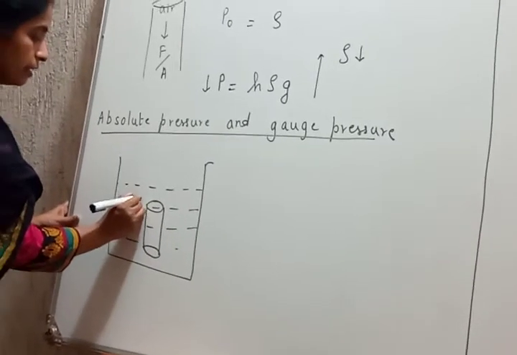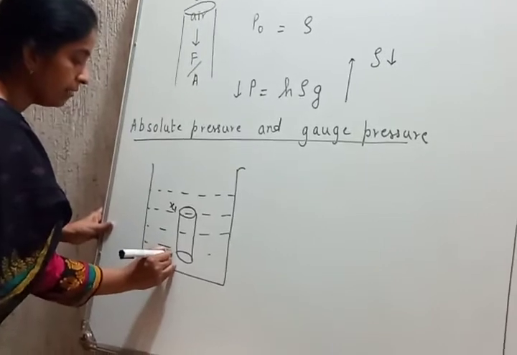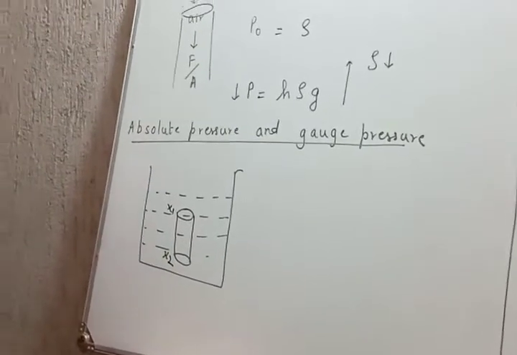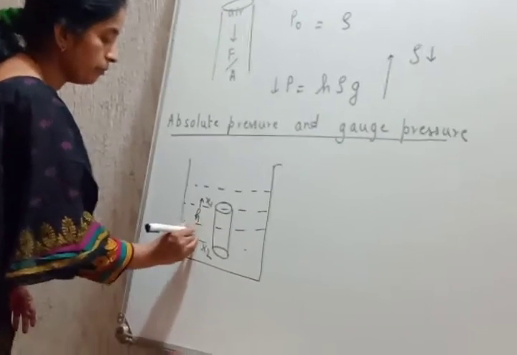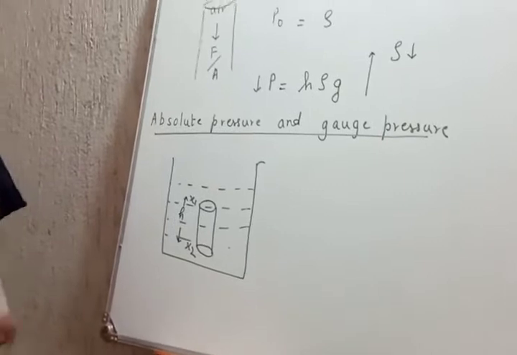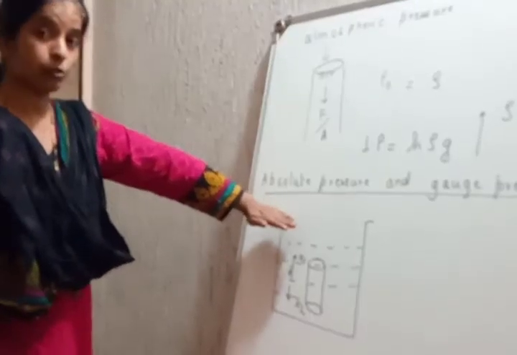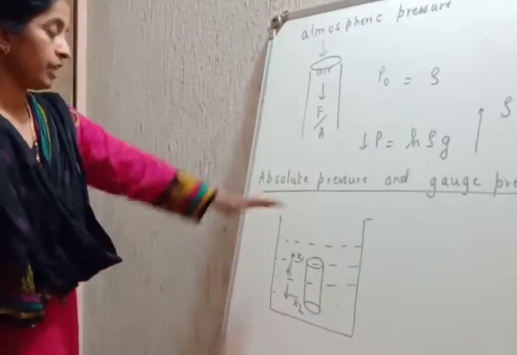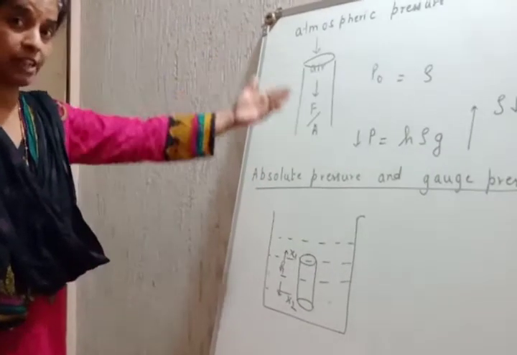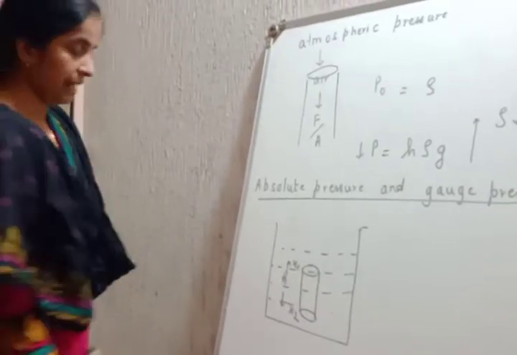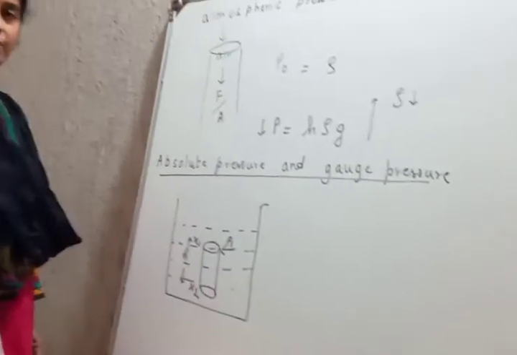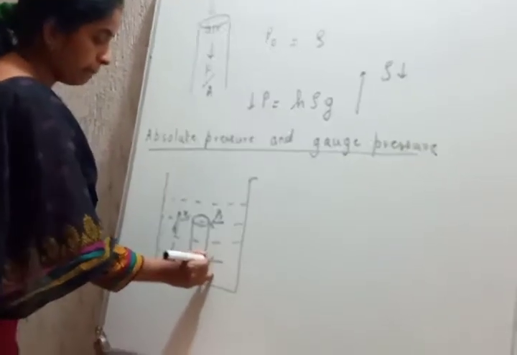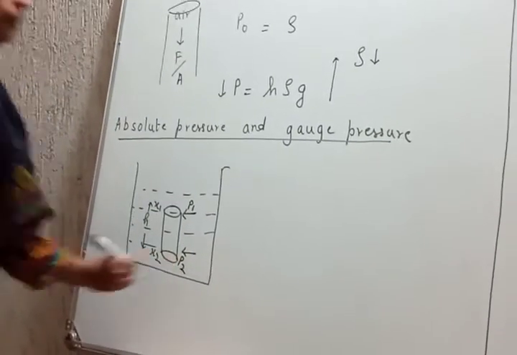The cylinder: let x1 be the level at the top, x2 be the level of the cylinder at the bottom, such that x1 minus x2 is the height measured from the surface. Where do we measure the height from? From the surface. So the height from the surface is x1 minus x2. Let P1 be the pressure on the upper surface of the cylinder, P2 be the pressure on the lower surface of the cylinder. I'll repeat.